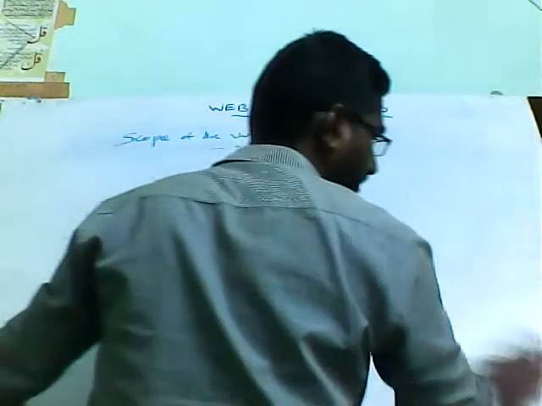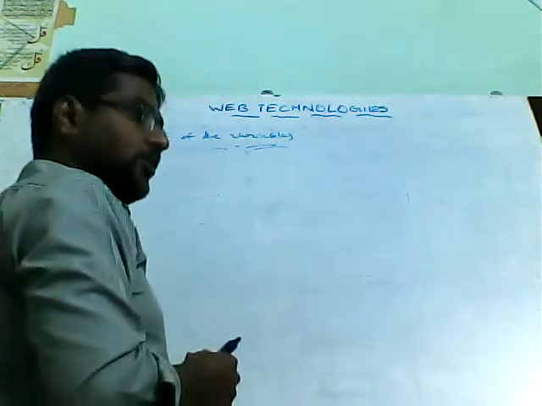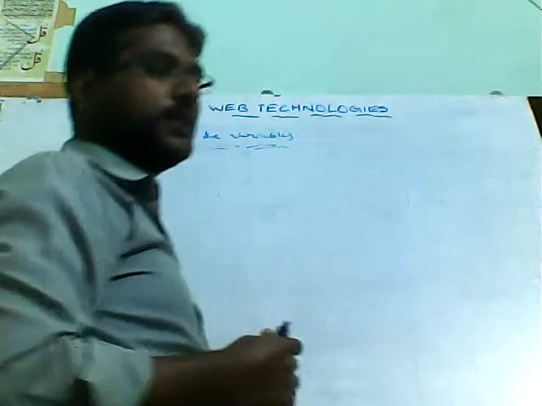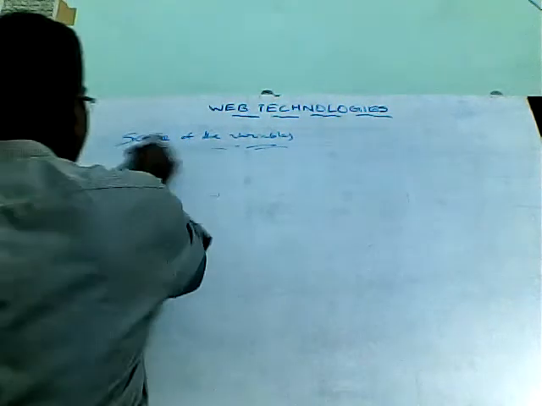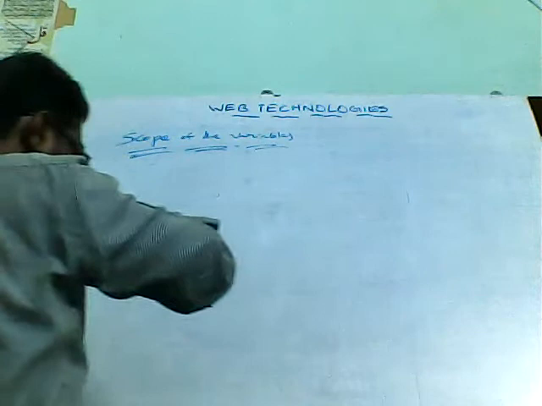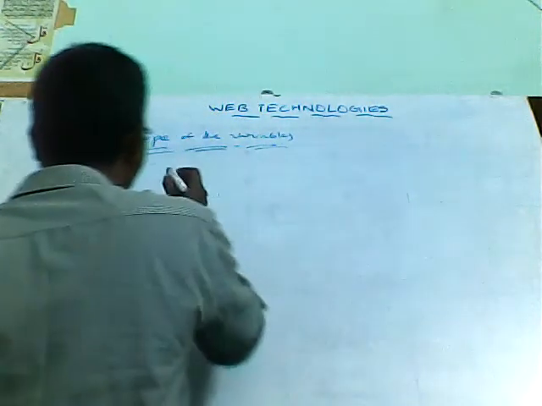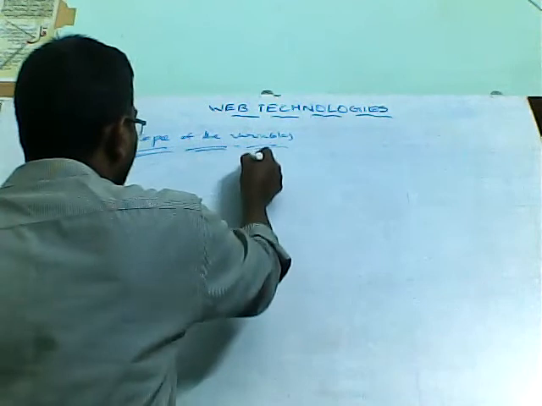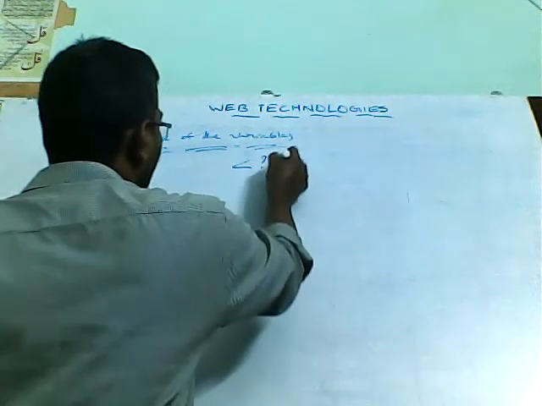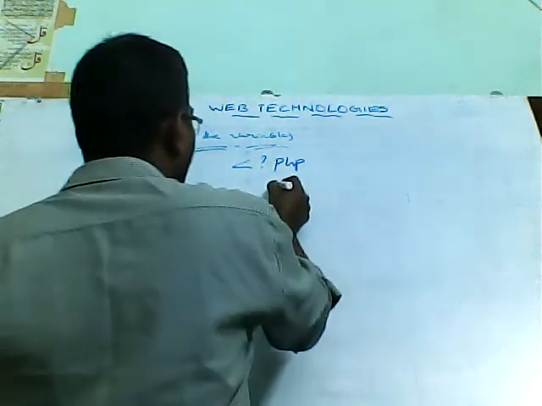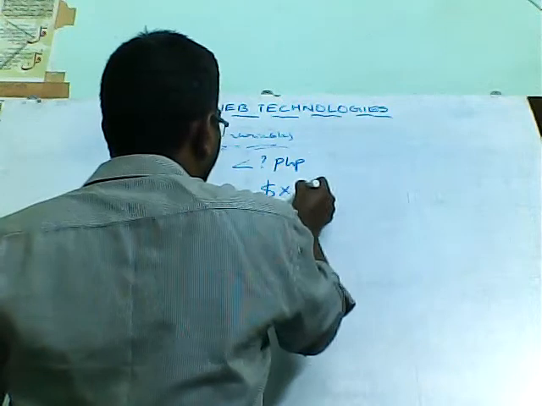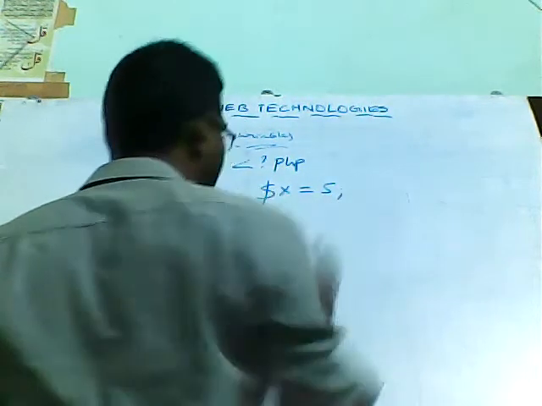So now we have got the idea of what the scope of a variable is. Scope means up to what level you can access that particular variable. First, we will see some type of scope of the variable now. Suppose we have written some code, less than question mark PHP. Here I want to declare one variable, $x equal to 5.